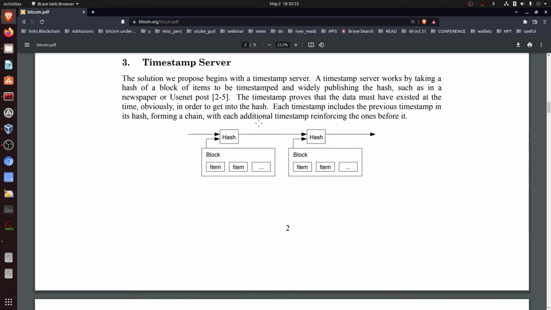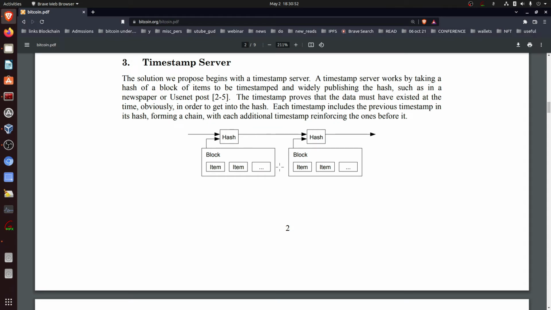And in the small schematic that we see here, there are two blocks, and each block is holding some kind of item, and these items are transactions, and each block has a unique hash, and this hash is being indexed in the subsequent block. So when we see the left block, it has a unique hash, and this hash is subsequently being indexed in the next block. So the hashes are connecting each other.